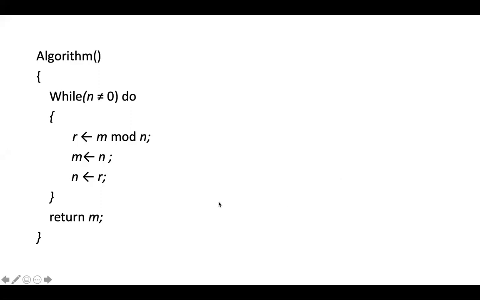Very simple. Assign two values for m and n: 9, 3. M is 9, n is 3. If m is 9 and n is 3, what is it returning?